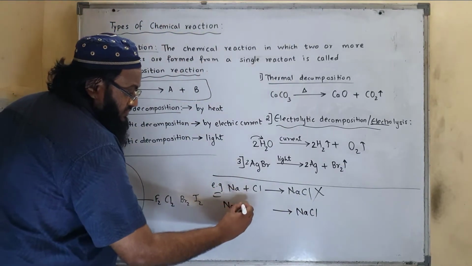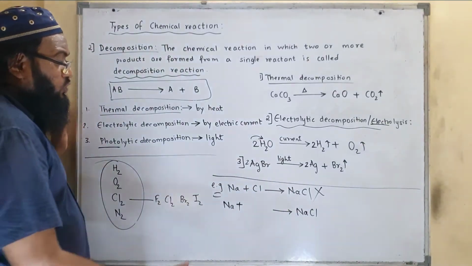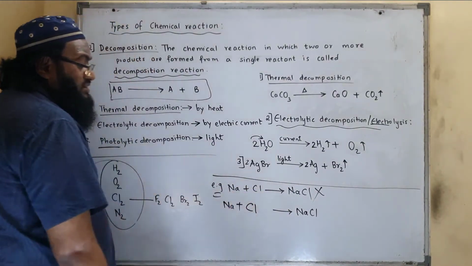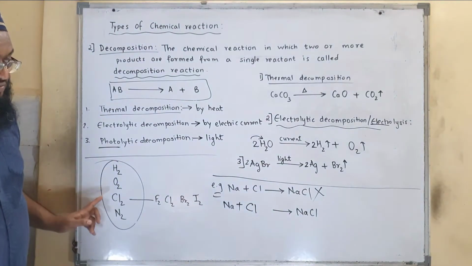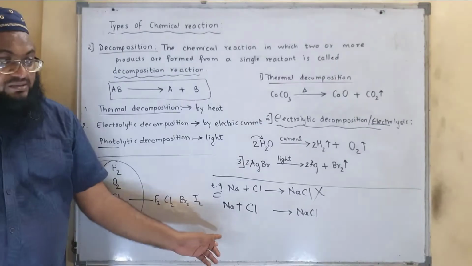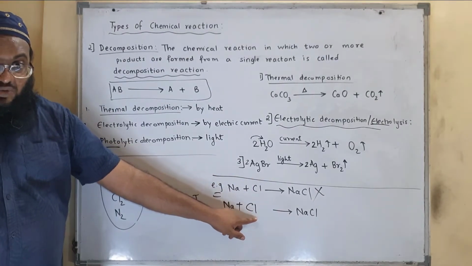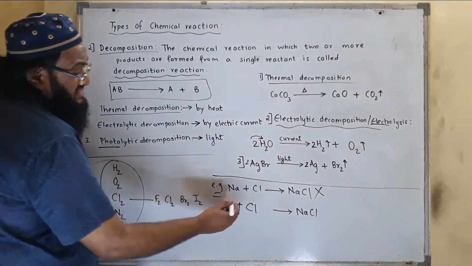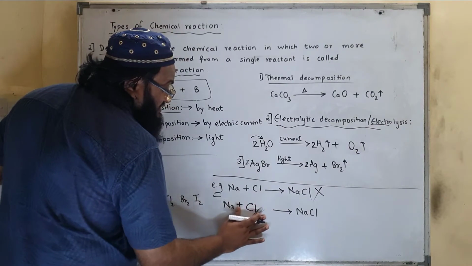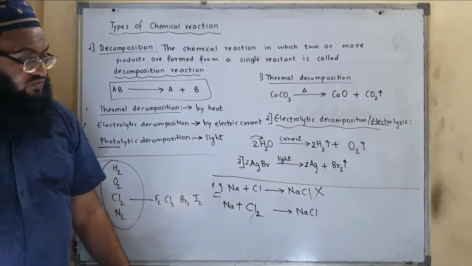One sodium will come. Chlorine, how much chlorine is required? 1. But chlorine cannot participate as Cl. Why? Because it has a twin brother, that is Cl2. It will participate in its molecular formula. Means it will participate as Cl2 and it will be released as Cl2. So here chlorine will participate as Cl2, not as Cl. So Na plus Cl2 will give you NaCl.